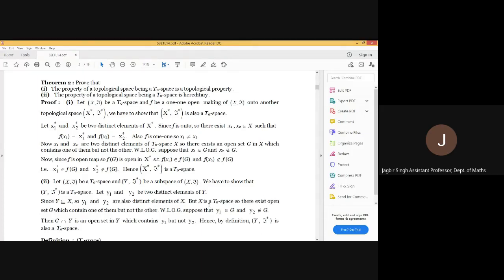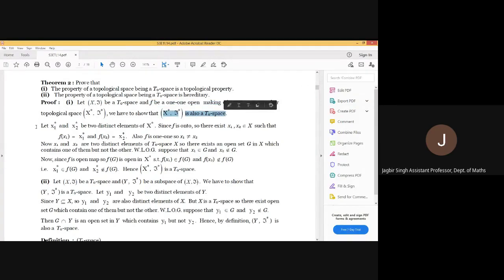For that, we will consider a topological space X, one topological space X star. We will assume that X is T naught and there is a homeomorphism from X to X star. Then we will prove that X star is also T naught. So just take X is a T naught space, f is a 1-1 onto open continuous mapping from X to X star. But we have to prove X star is also T naught space.